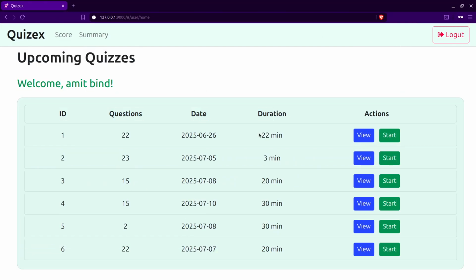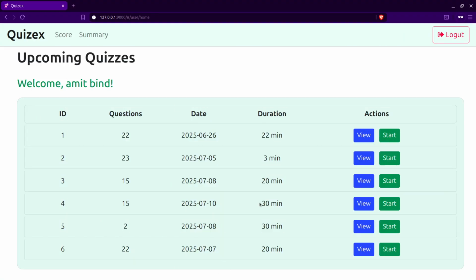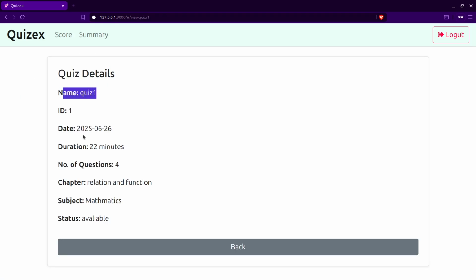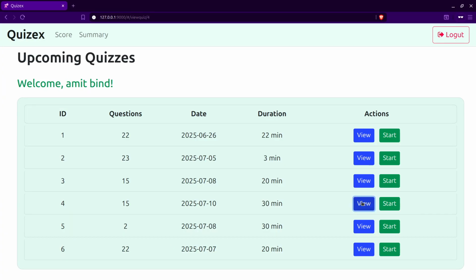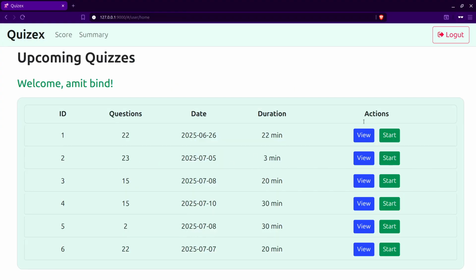So this is the user dashboard. Again, I will show the user dashboard. Let Amit log in, and this is the password, 123, and log in. This is the user dashboard where the user can see the quizzes. These quizzes belong to which subject, which chapter. Is it available right now or not? Because some quizzes are not available. This is upcoming. So if Amit clicks on this button, it says this is not available right now. So go to the dashboard and attend another quiz.